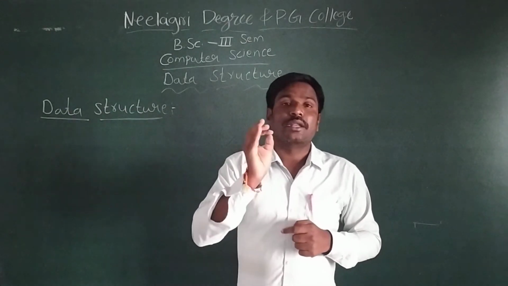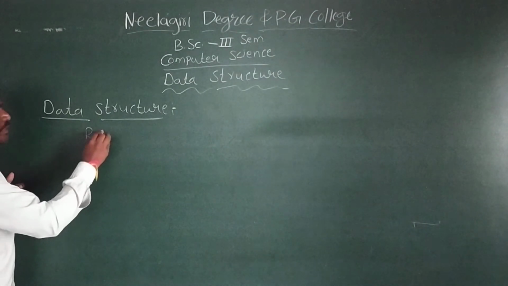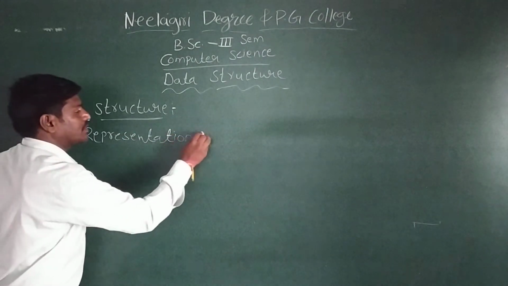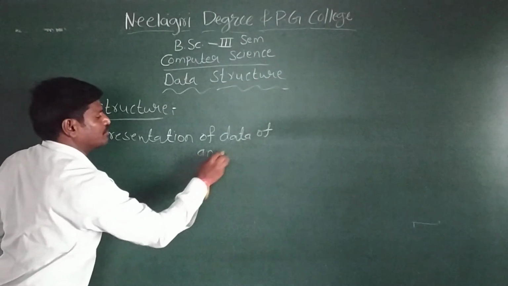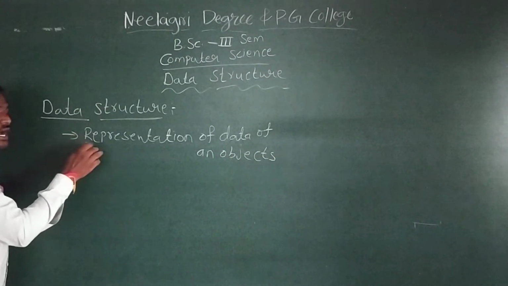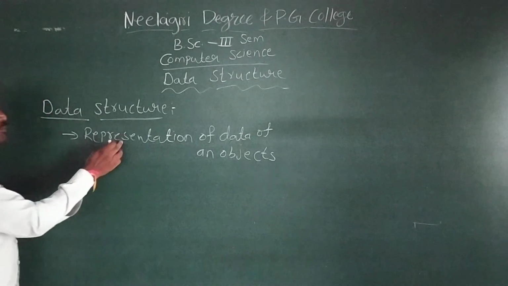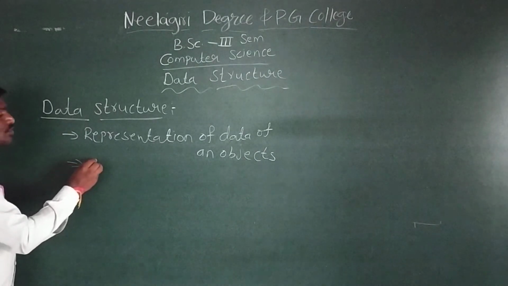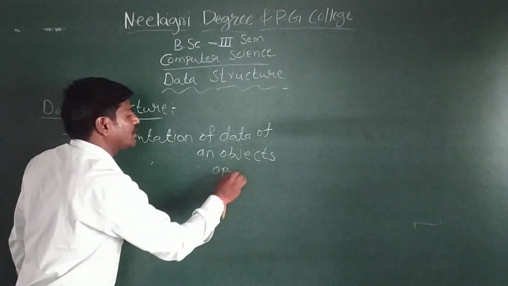Simply, data structure is a representation of data, the data of an object. If you take a student as an object, what is the data of the student? That representation is called a data structure. Not only representation of data, but also representation of operations on data.